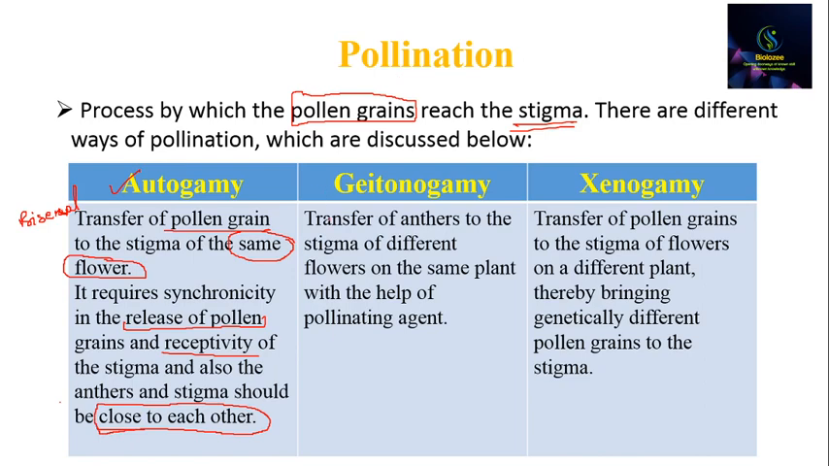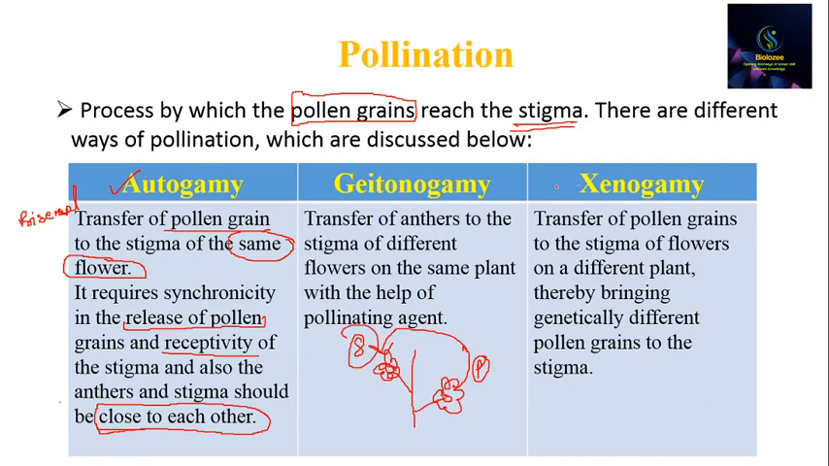The other way is geitonogamy, where the pollen grains are transferred to the stigma of a different flower but on the same plant. Okay, suppose this is a plant and there is one flower and this is the other flower. So the pollen grains from this flower, pollen grains are denoted by P, will go to the stigma of this flower. So the flowers are different but the plant is the same.